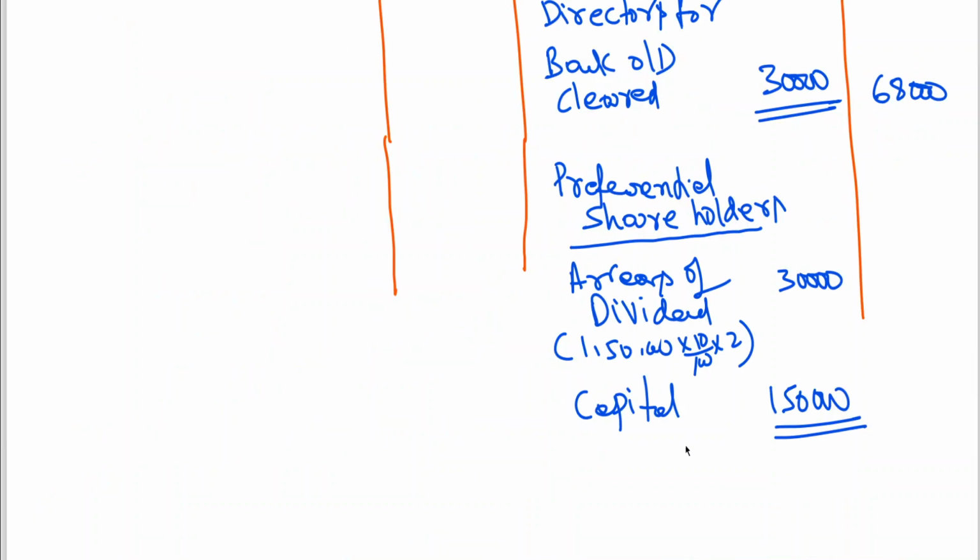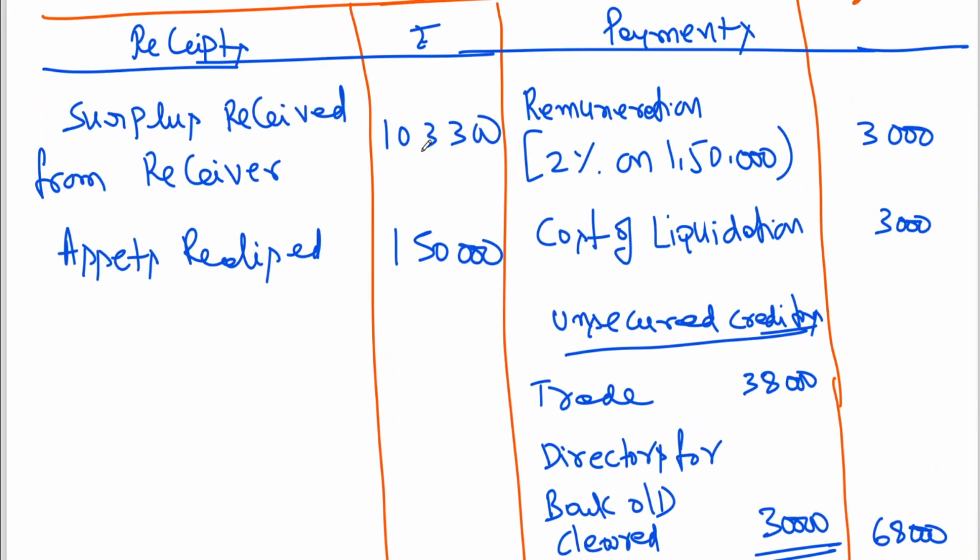Now coming back to this. So 1,50,000 plus 30,000 is coming to 1,80,000. Now after that, whether we got a sufficient amount or not, let us see first. So let me take the calculator, see this. 1,50,000 plus 1,03,300. 1,03,300 plus 1,50,000.